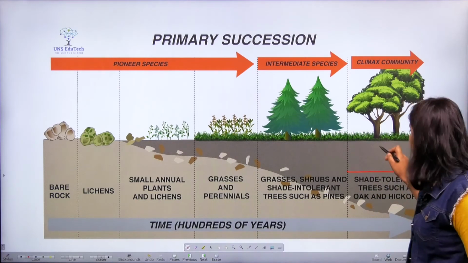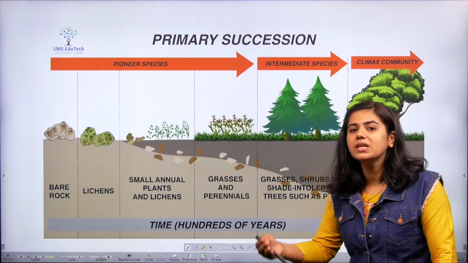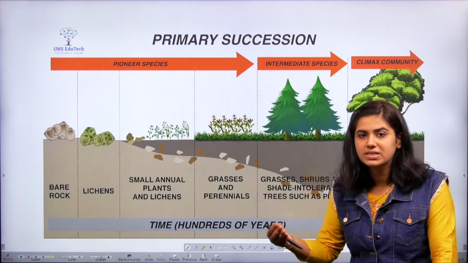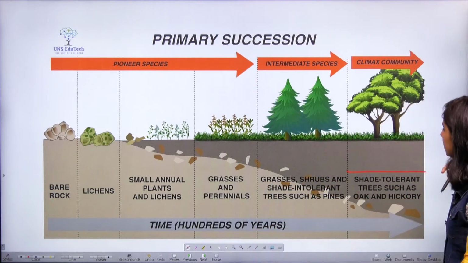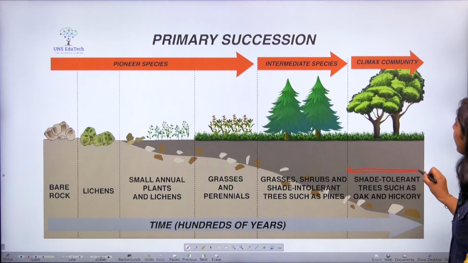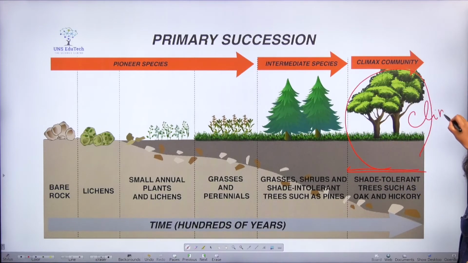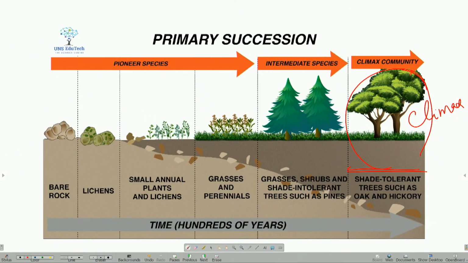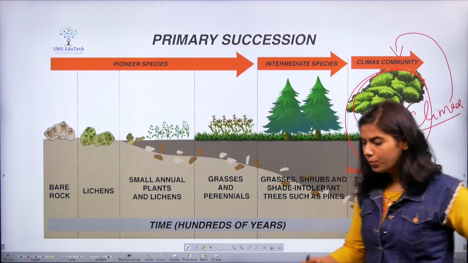The end stage is nothing but when a community comes in equilibrium with the ecosystem where it's standing, known as the climax of an ecological succession. So the end stage of ecological succession is called the climax, and the community that is living in this climax is called the climax community, right? So hope you got the concept.